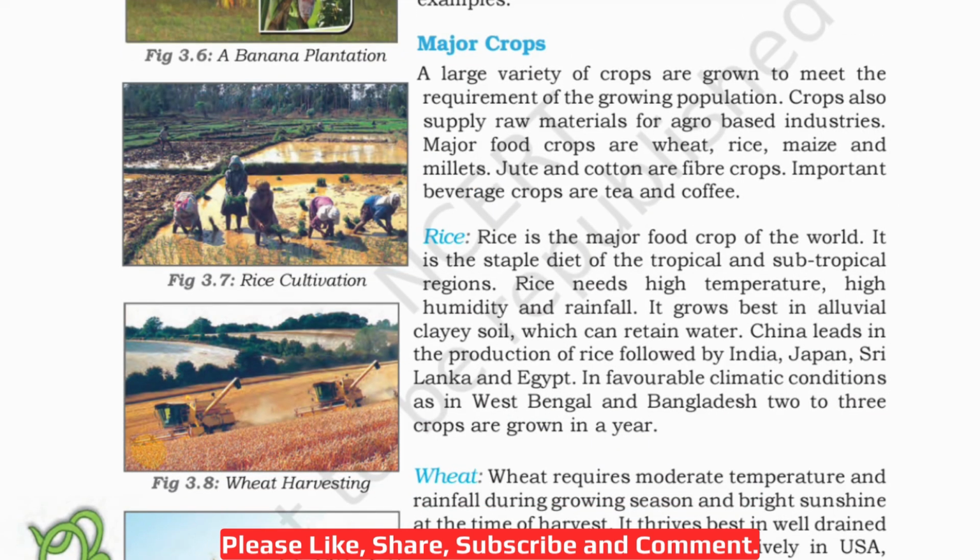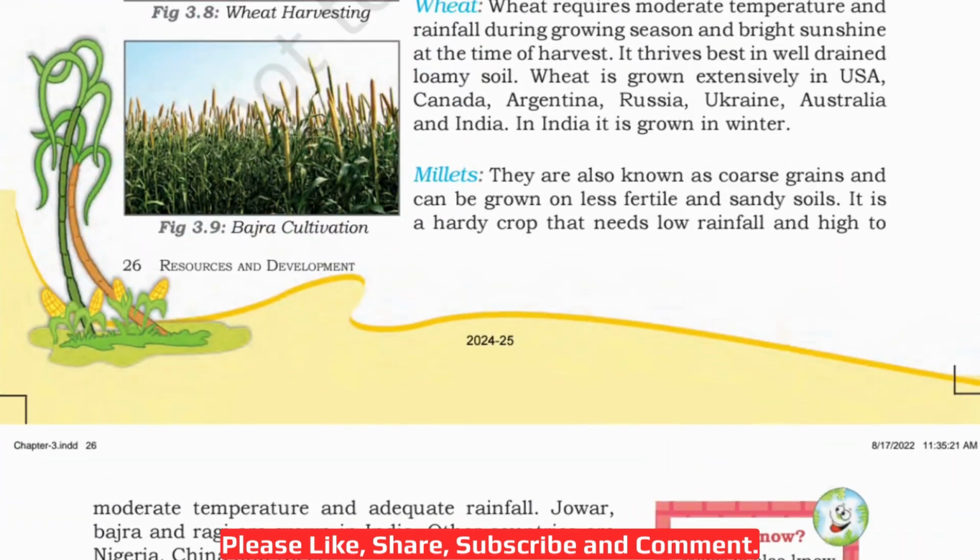Then 3.8, wheat harvesting. Then 3.9, bajra cultivation, right?